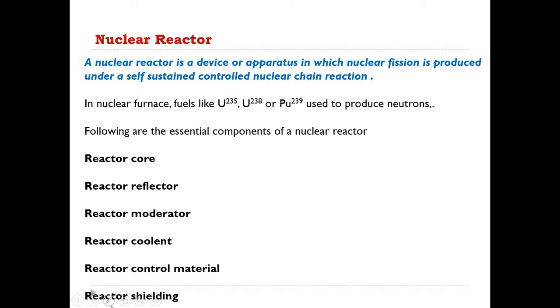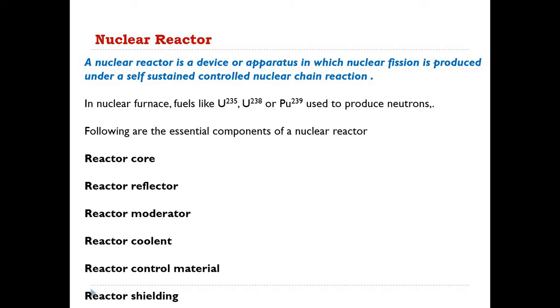Nuclear reactors are devices or apparatus in which nuclear fission is produced under a self-sustained controlled nuclear chain reaction. So in a nuclear reactor there will be a nuclear chain reaction, but it will be a controlled reaction. Of course, we need to use control rods for that purpose.